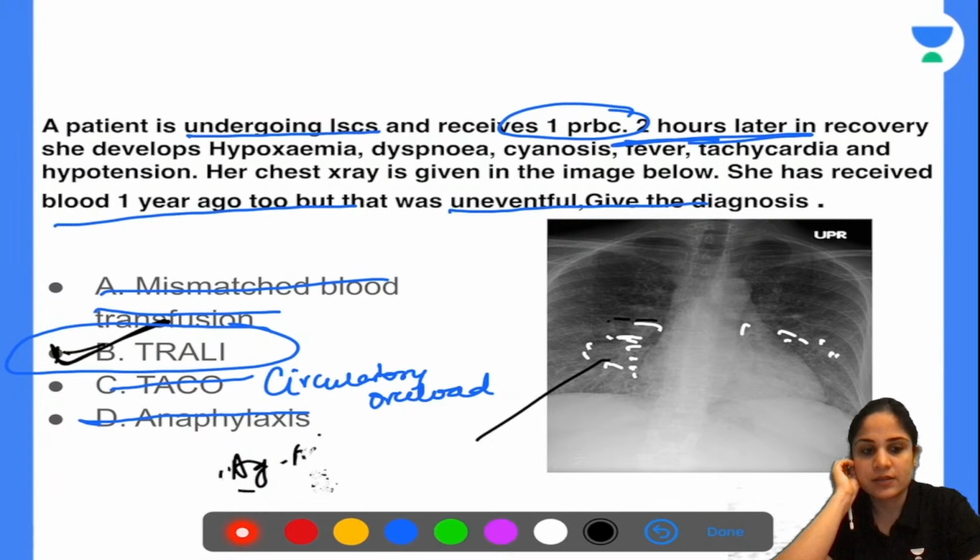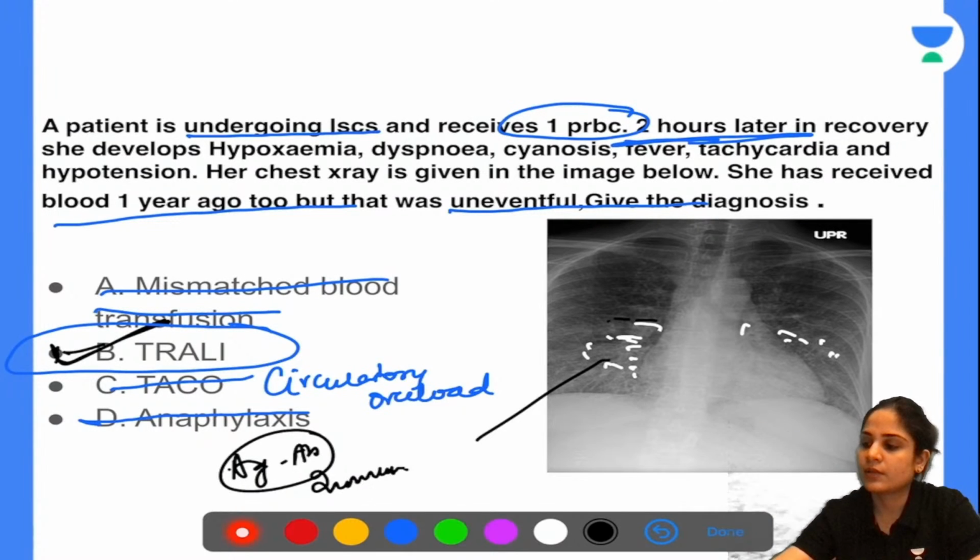All right. So the answer here is TRALI. How will you treat it? Nothing. You have to give steroids to the patient. You have to give positive pressure ventilation to the patient, and the patient will be fine.